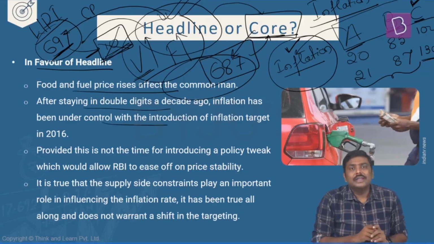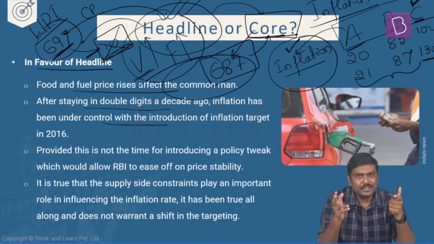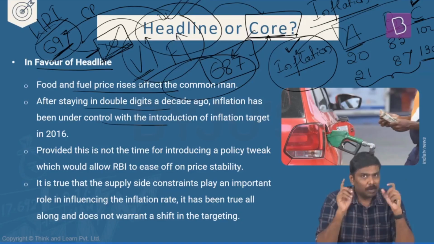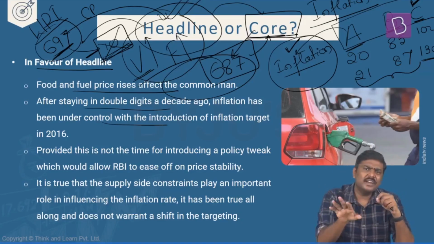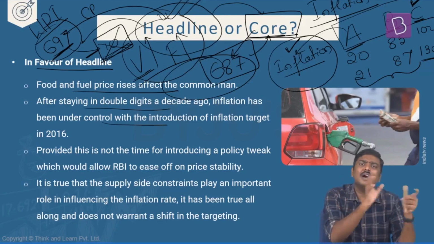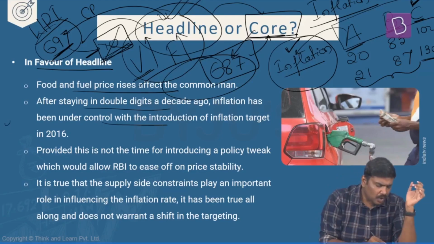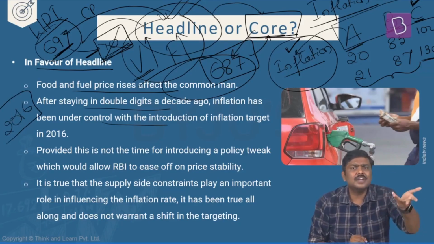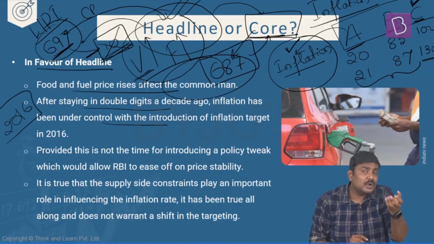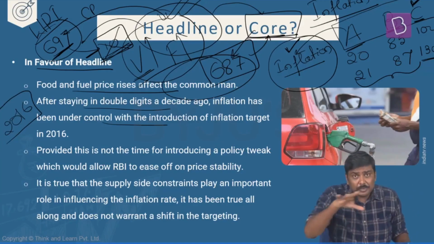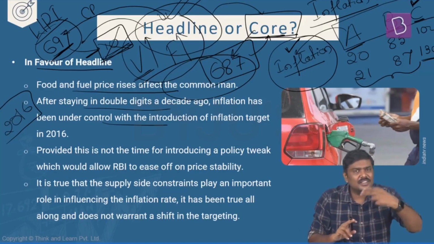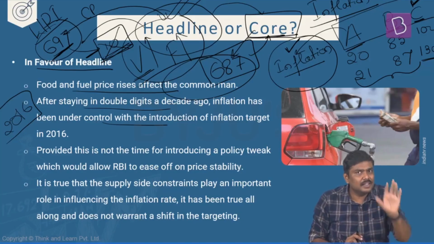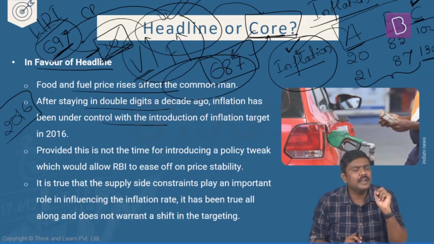Second one, yes, we know that headline inflation will keep on changing because of the fuel prices and food prices. But please understand, we have already used headline inflation for inflation targeting earlier also. When we implemented FIT from 2016, we had taken headline CPI itself. And this has worked wonderfully in case of India. For the majority of that time, the inflation rate has been somewhere in the range of 4%. So it is a success. Although we are considering headline, this has been successful. So we'll continue with the same idea.